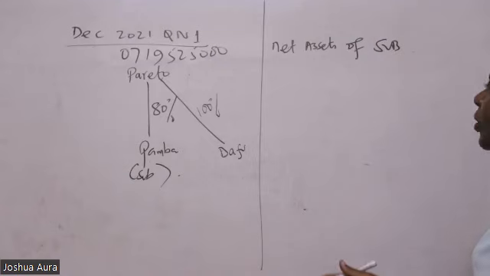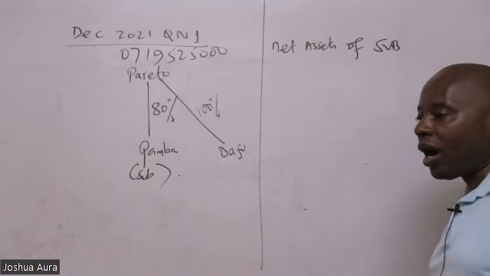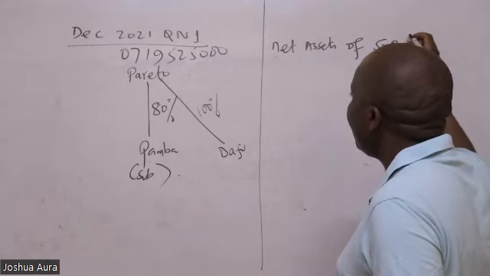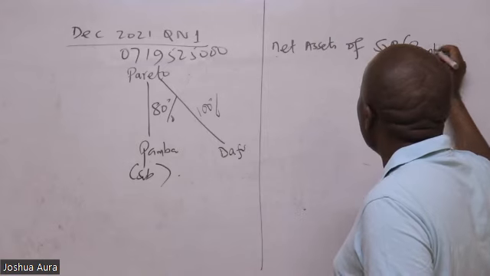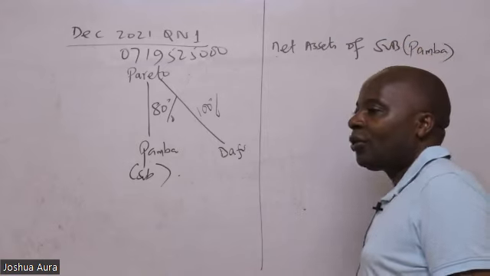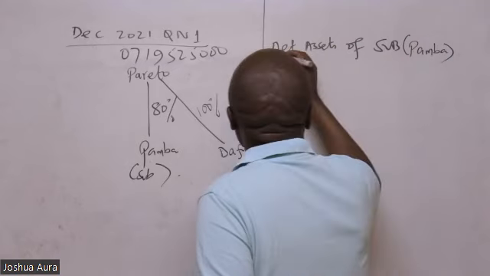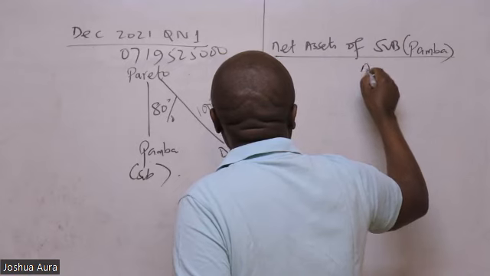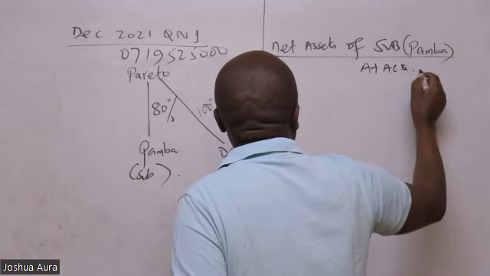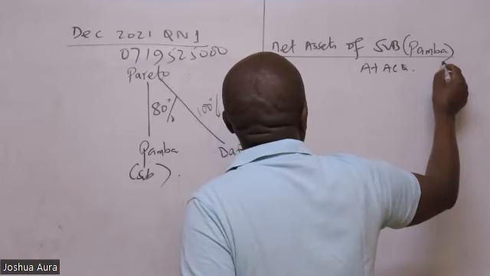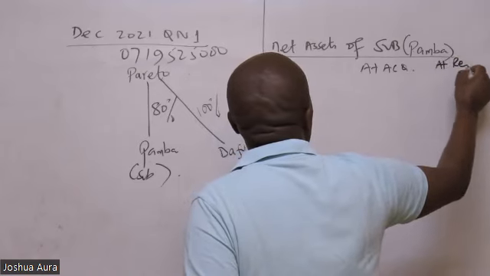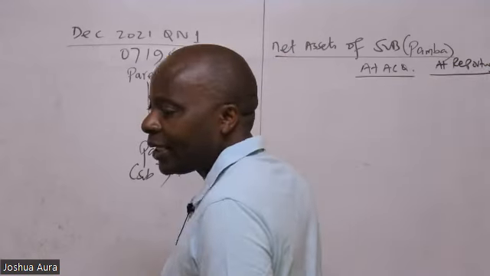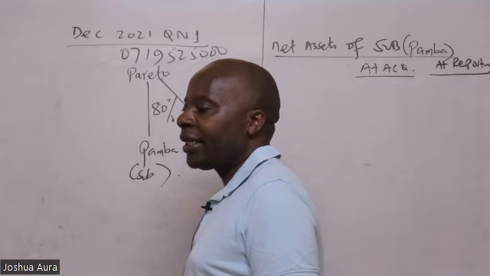Remember, the net assets of the subsidiaries, you have to pick them one at a time. And we shall start with a company called Pamba. When you are getting net assets, ladies and gentlemen, you look at the net assets at acquisition, when you acquired this subsidiary, and the net assets at reporting. This is so important to us. Net assets at acquisition and net assets at reporting.